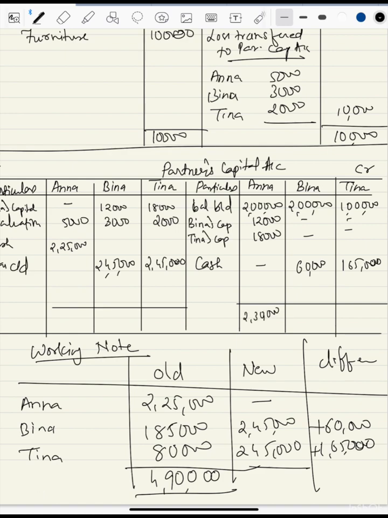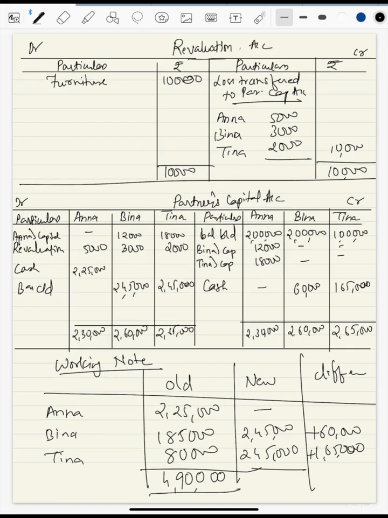So we'll get 2 lakh 30 here, 2 lakh 60 here, and 2 lakh 65 here, and the same balance we will write on this side also. Okay, this is the end of this question.